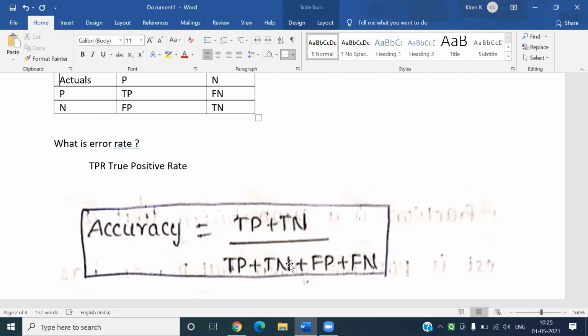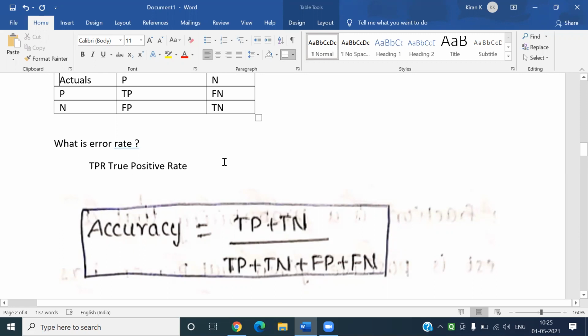Now, estimate the probability: if a newcomer comes to the airport, what is the probability of that person becoming a terrorist? How do you calculate that? Out of 1 billion, there were only 10 terrorists.